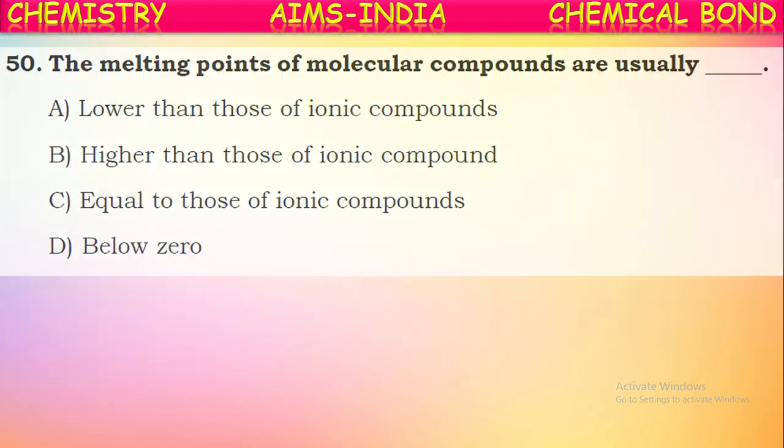Okay. Next, the melting points of molecular compounds are usually... Molecular compounds means covalent compounds, which are formed by sharing of electrons. For these, melting and boiling points will be lower, because there will be weak forces of attraction between the molecules. They are lower than those of ionic compounds.